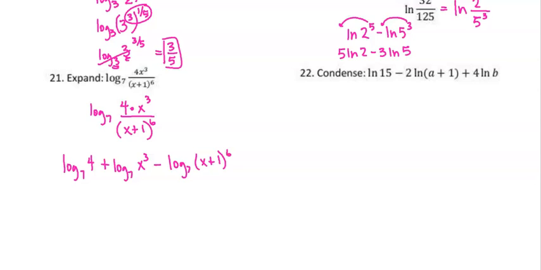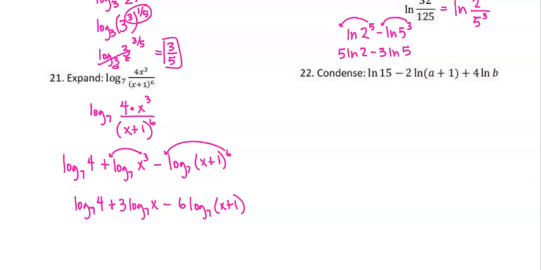And then we talked about exponents moving to the front of the log that they're with. So our answer would be log base 7 of 4 plus 3 log base 7 of x minus 6 log base 7 of x plus 1. And you're not going to break that x plus 1 up because it's in parentheses.